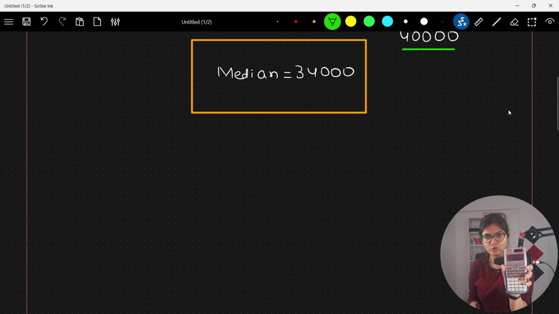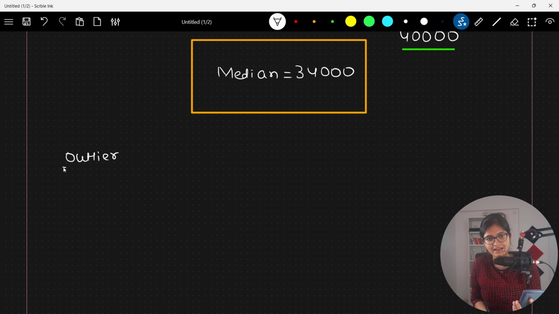So here I am getting some number which I can show to you. I don't know whether it's visible or not, but I'm just reporting here when I'm adding an outlier. So I'm adding one outlier as a last value, which was 400,000 instead of 40,000 that I initially had, right?